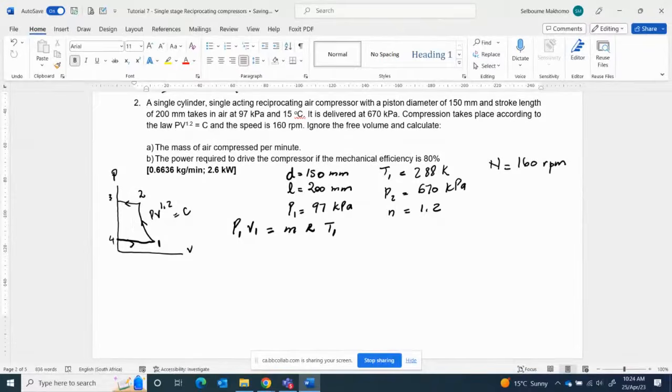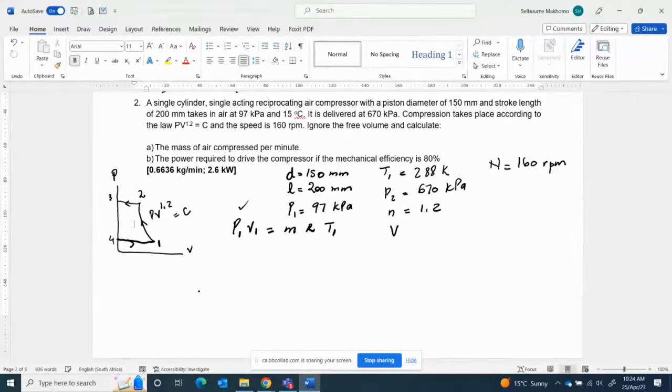So we have P1. Do we have V1? No, we don't have V1. But V1 in this case is equal to Vs.